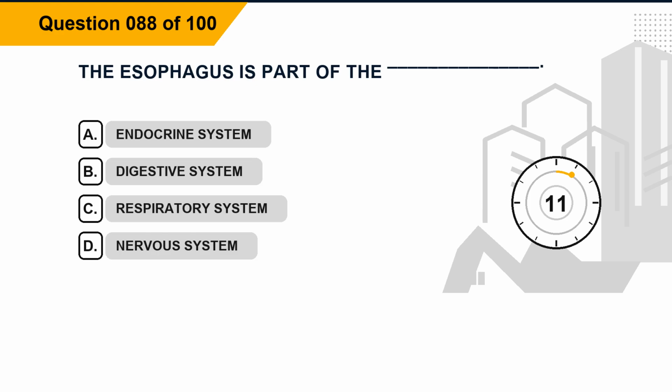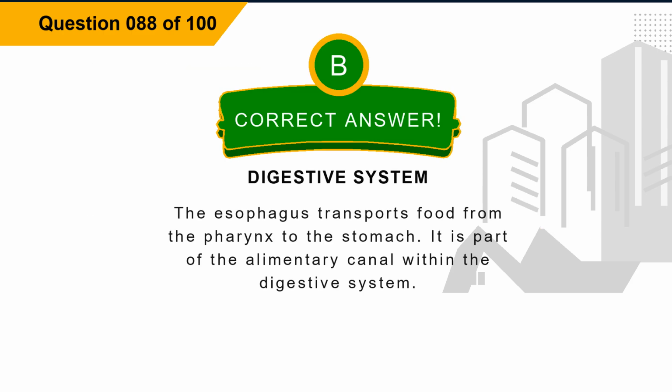Question 88. The esophagus is part of the blank. Option A, endocrine system. Option B, digestive system. Option C, respiratory system. Option D, nervous system. The correct answer is option B, digestive system. Explanation. The esophagus transports food from the pharynx to the stomach. It is part of the alimentary canal within the digestive system.